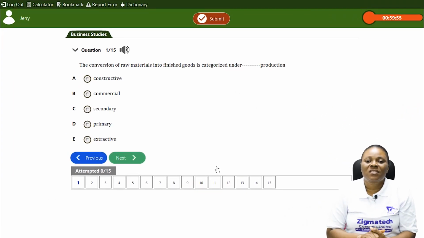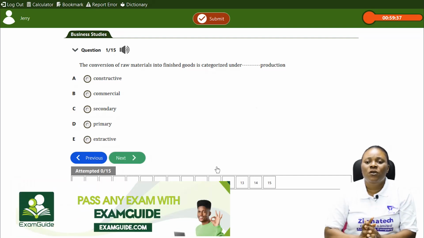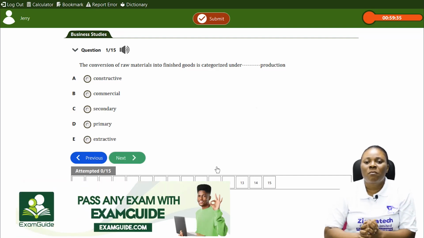The first question says, the conversion of raw materials into finished goods is categorized under dash production. The conversion or the transformation of raw materials into finished goods is categorized under dash production. A, you have constructive. B, you have commercial. C, you have secondary.